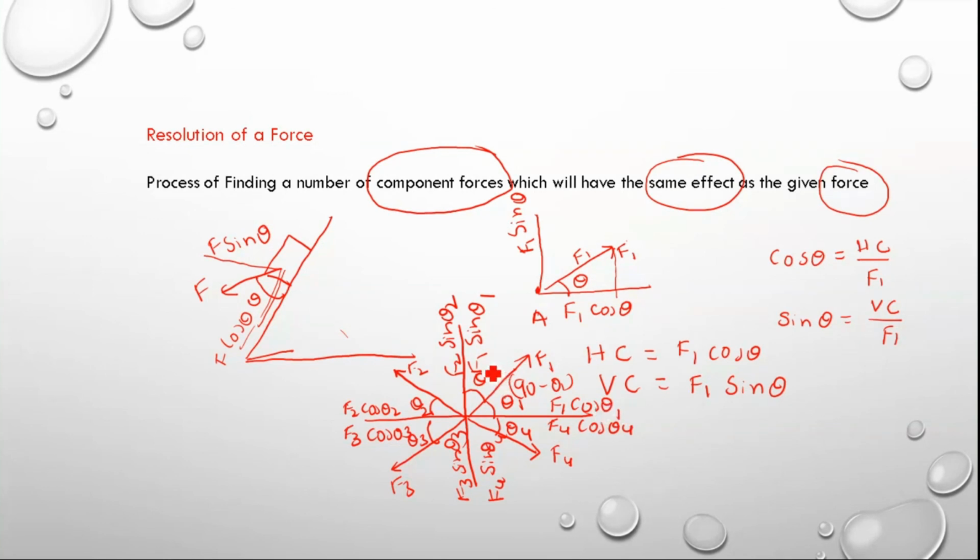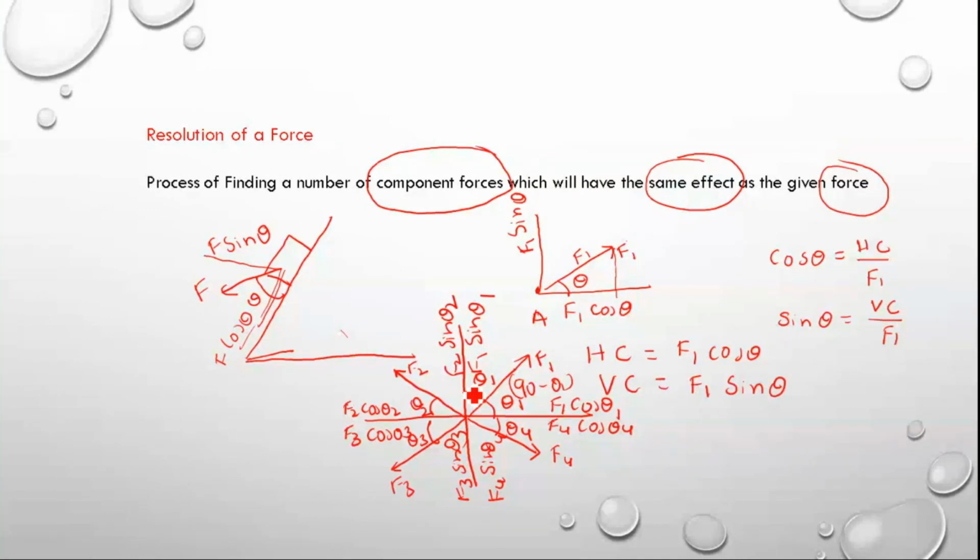Even if the angle is given with the y-axis, it is always better to find it with respect to x and keep F1 cos of whatever angle you get with the x-axis. If it is 90 minus theta, automatically it will become F1 sin theta 1. This one becomes F1 cos theta 1 if theta 1 is the angle with respect to the vertical plane.